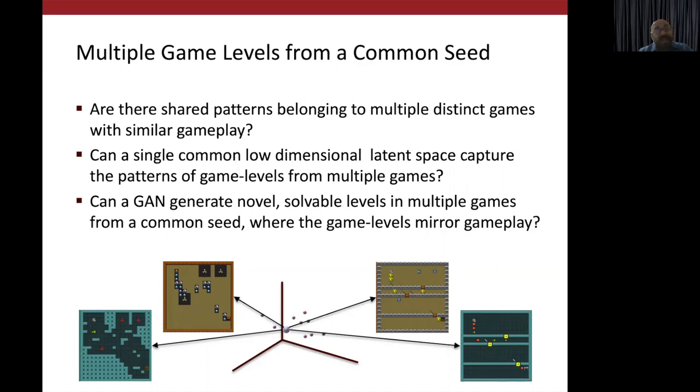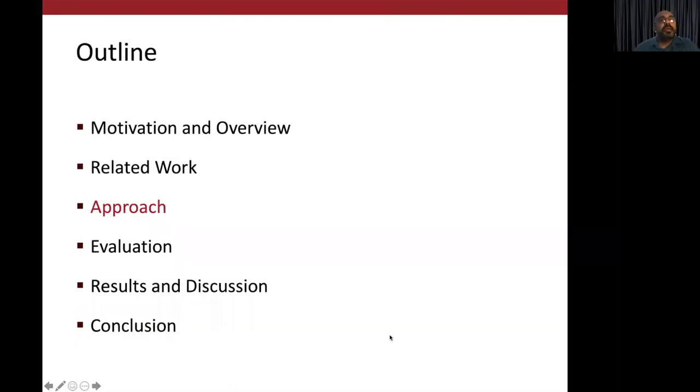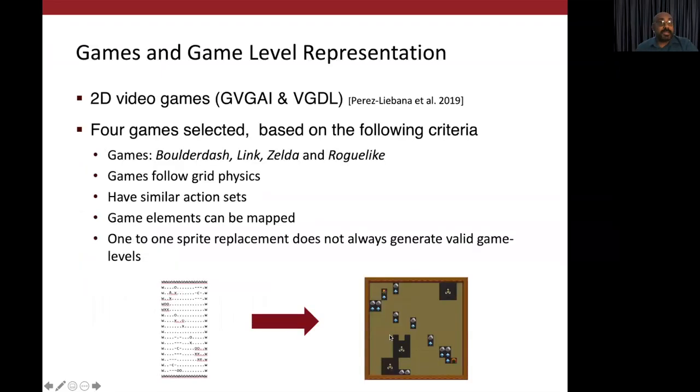If the answer is yes to the above two questions, can we actually train a generator that will take a random point in the latent space and generate game levels in different games? And will they all have mirrored gameplays? We answer in the affirmative to all these three questions, and in the subsequent slides, I will walk you through how we did it. The way we approached the problem was first select the games for our analysis.